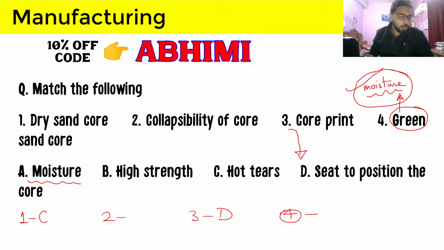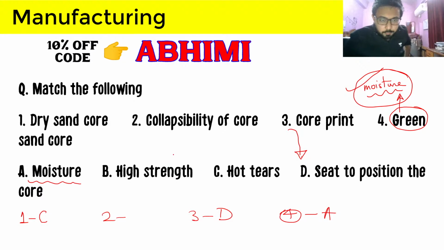So green sand core, which Sorindra, sorry for saying your name wrong there, Sorindra has provided the answer green sand core for moisture, A. So we will have 4A. Again, Banuranjan, I hope you have also understood this. If you see green sand, then it relates to moisture. And 3D is correct.